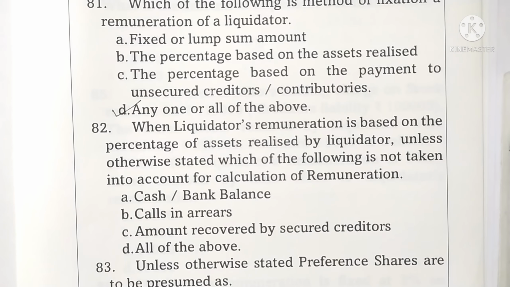Question 82. When the liquidator's remuneration is based on a percentage of assets realized by him, unless otherwise stated, which of the following is not taken into account for calculation of remuneration? Options are given. Cash and bank balance, calls in arrears, amount recovered from secured creditors and all of the above. Here, all of the above are not considered for remuneration purposes. Option D is the correct answer.